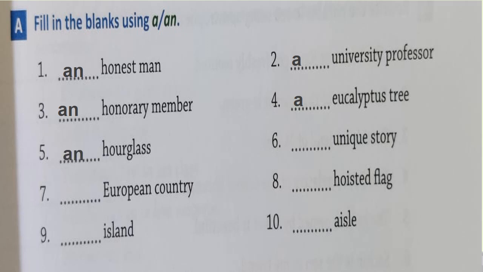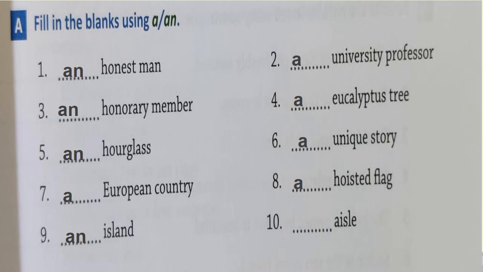Number 5, an hourglass. Number 6, a unique story. Number 7, a European country. A European. Again, European gives the sound of U. So a. Number 8, a hoisted flag.